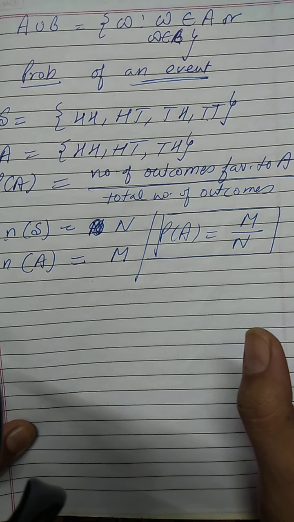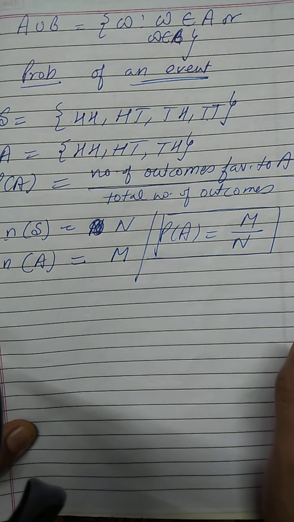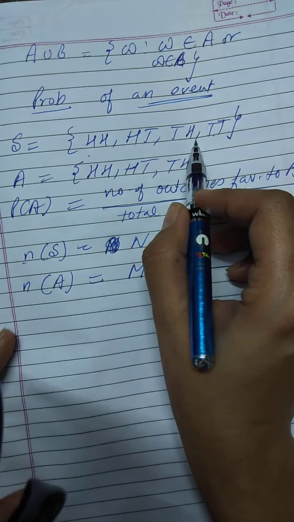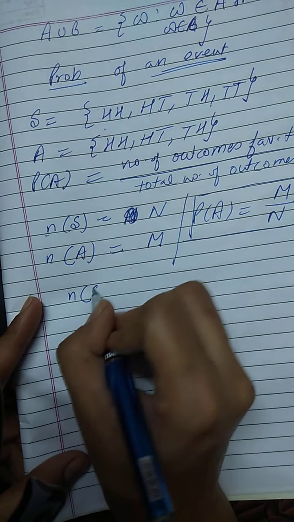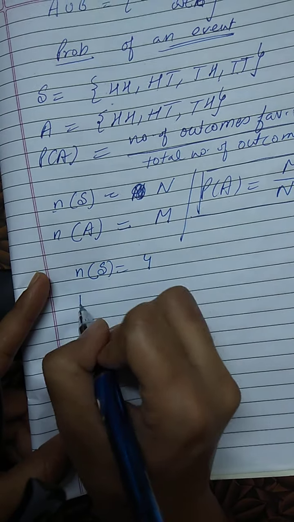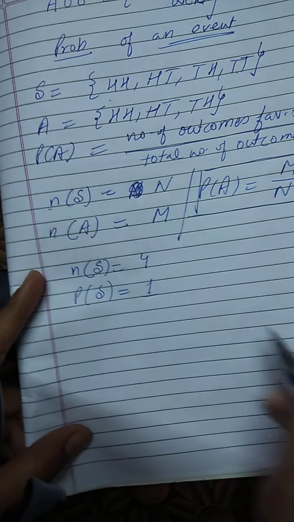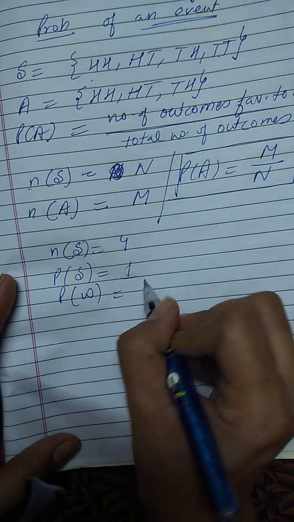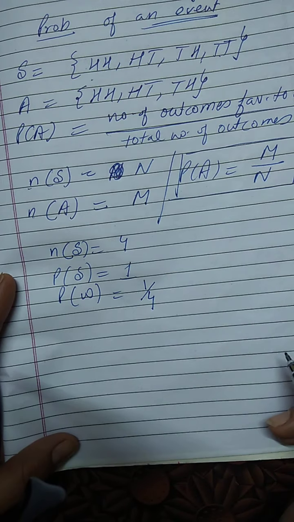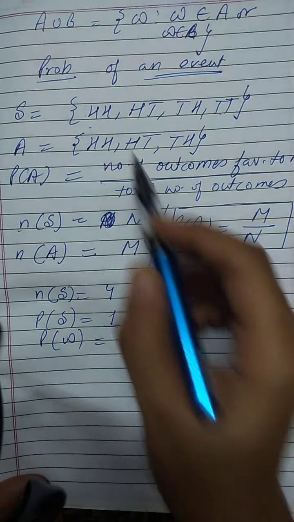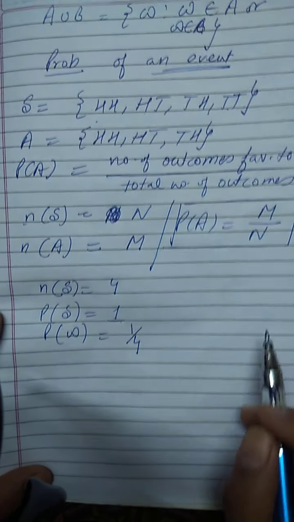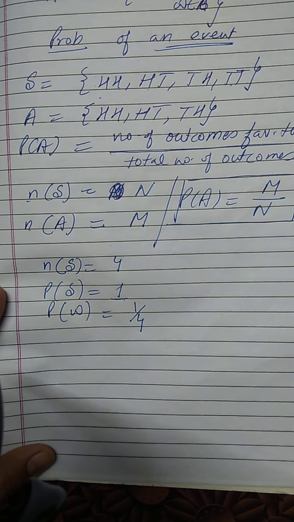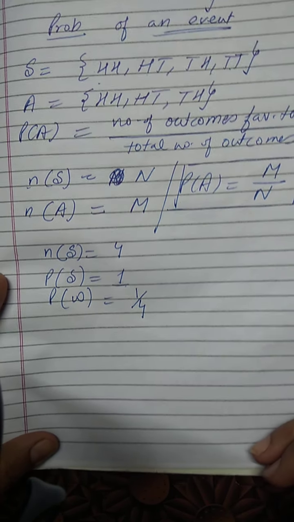The total probability of the sample space is 1, and we divide that equally among the sample points. So if I have 4 sample points, the probability of the sample space is always equal to 1, then the probability of each outcome will be 1 divided by 4. We divide the total probability among these 4 outcomes in equal proportion. So these are the probabilities of equally likely outcomes.